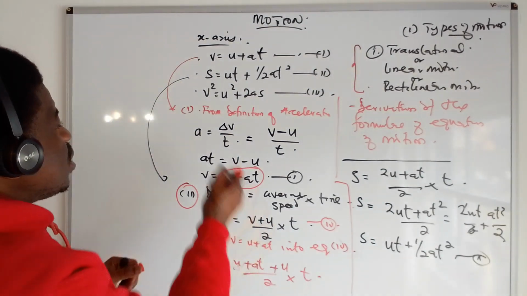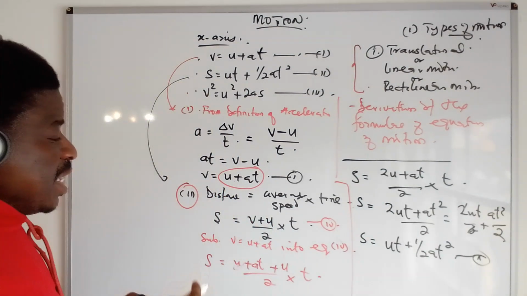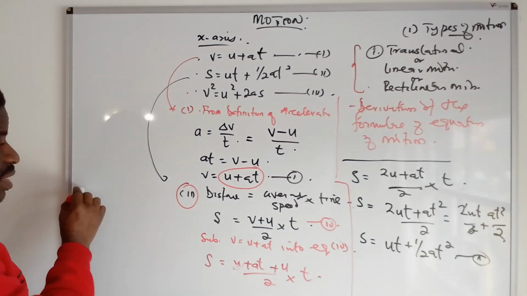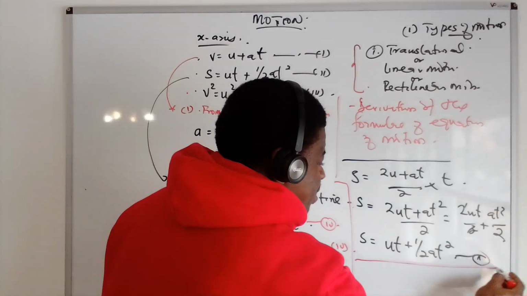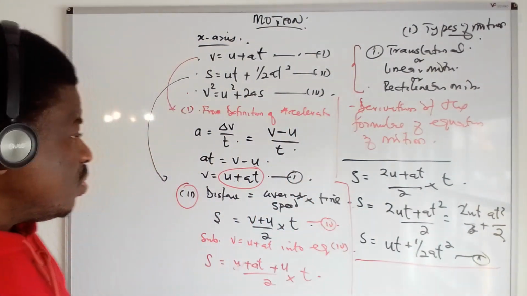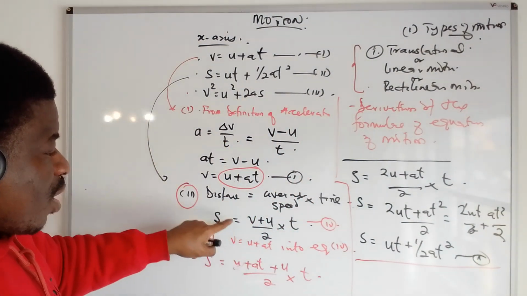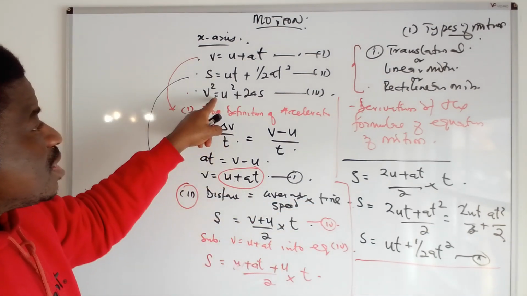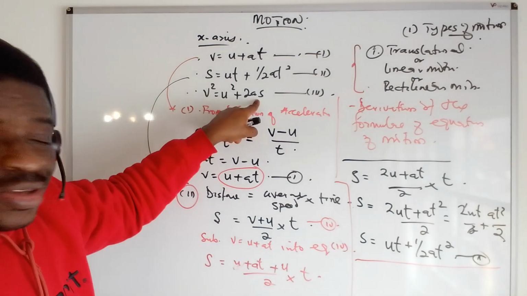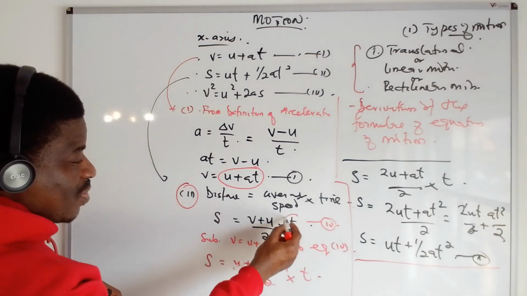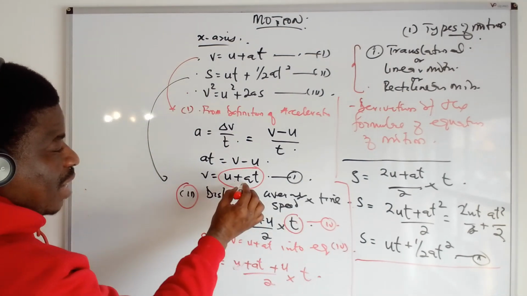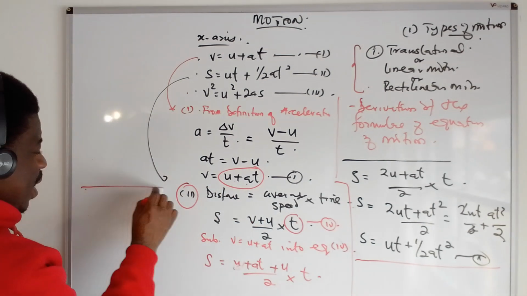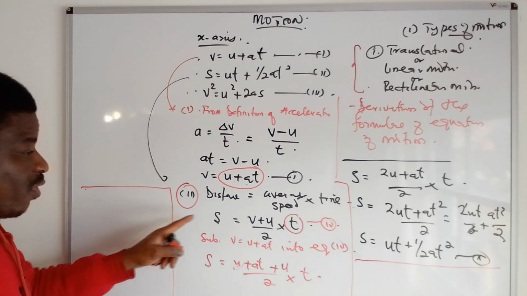Now what is the third equation of motion? The third equation of motion, I think I can use this place. Now for the third equation of motion, look at it. You are still working from here. Distance is average speed times time. But in this third equation, there is no T. So you come here again and you say T. How do we make T the subject of formula from here?